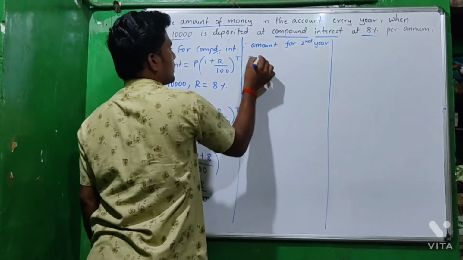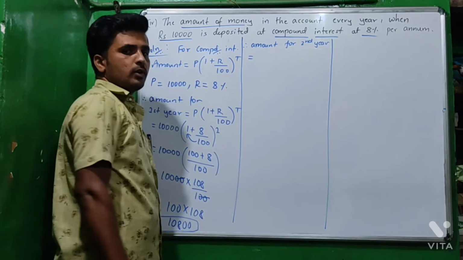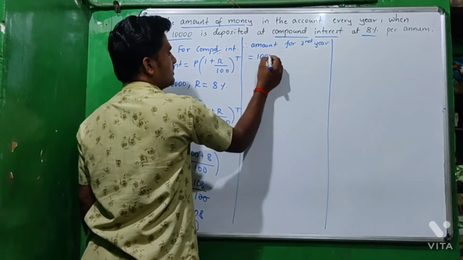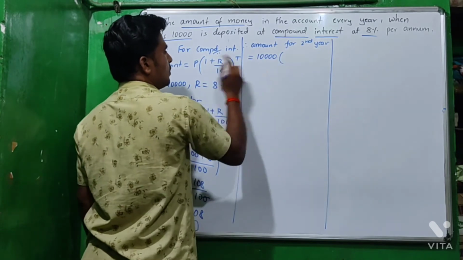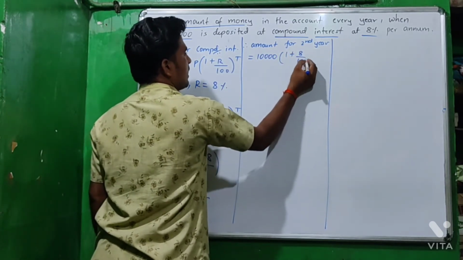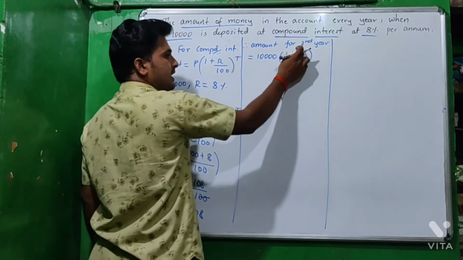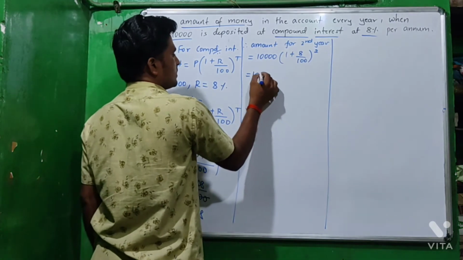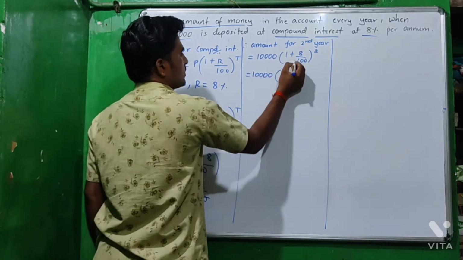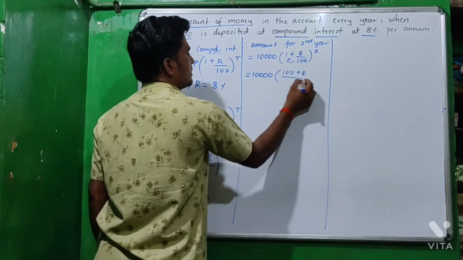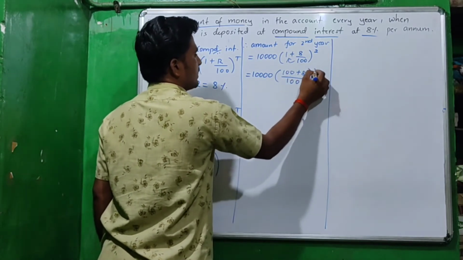Then the next amount, for the second year. Same formula, P into bracket of 1 plus R divided by 100 power T. The principal amount is 10,000 into 1 plus R is 8 divided by 100 power T. For the second year T equal to 2. Then 10,000 into LCM, 100 into 1 is 100 plus 8 divided by 100 power 2.